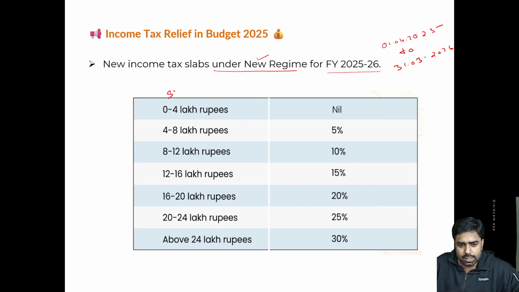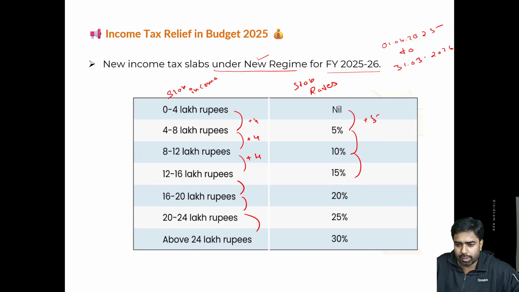So, change in slab income and change in slab rates. You see the change in slab income: at each stage it is increasing by 4 lakh, 4 lakh, 4 lakh. In the same way, slab rates are increasing at each stage by 5%, plus 5%, plus 5%. So it is very easy to remember. On each stage income is increasing by 4 lakh and slab rates are increasing by 5%.